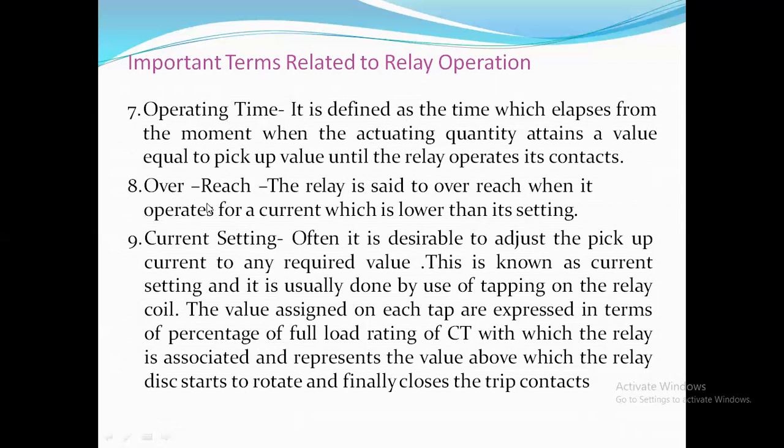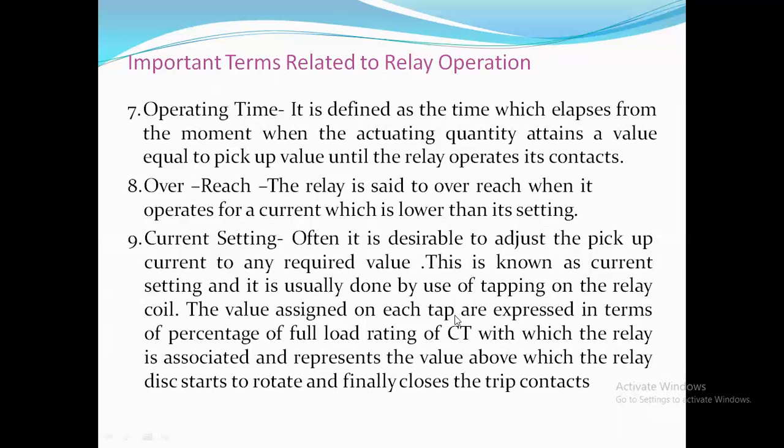And overreach: the relay is said to overreach when it operates for a current which is lower than its setting. That means it is more sensitive. Whatever the quantities given for the relay to operate, if it operates below those quantities, then it is said to overreach.